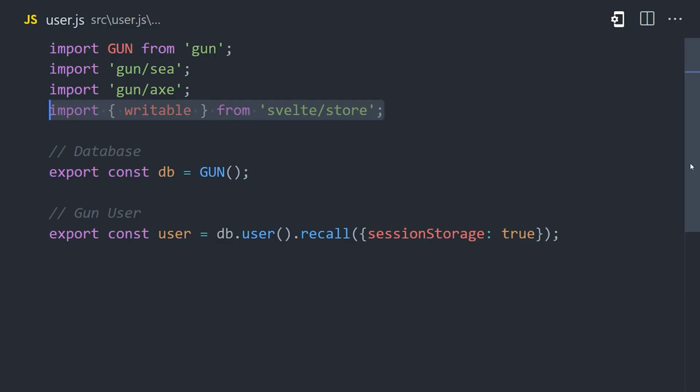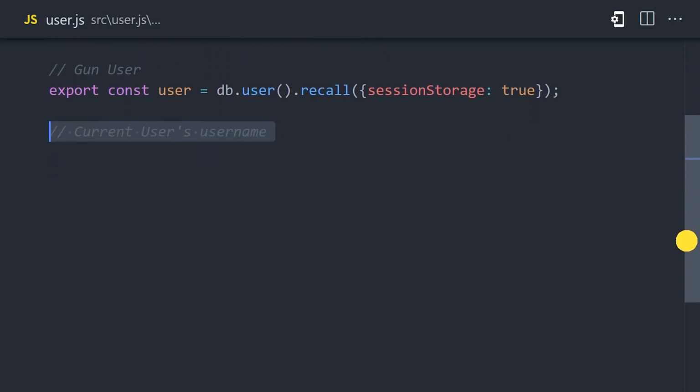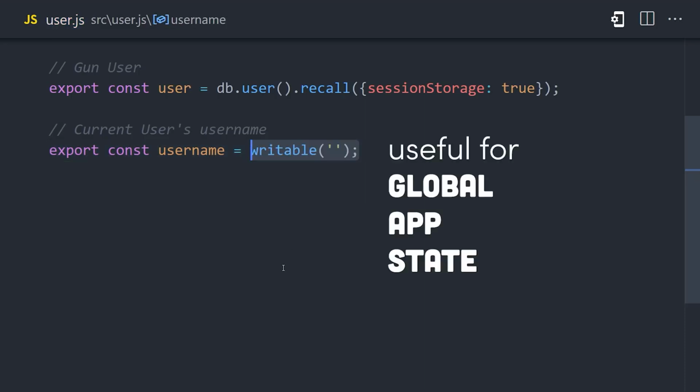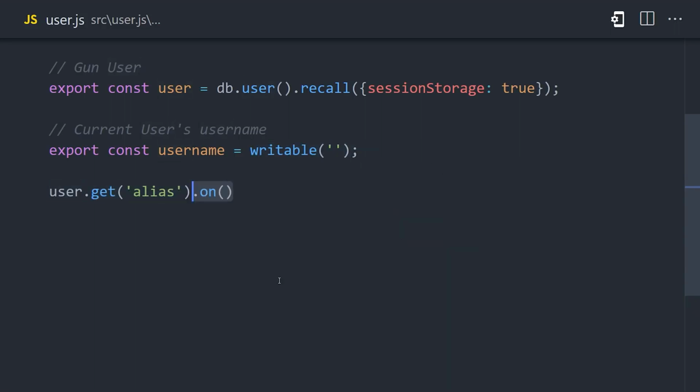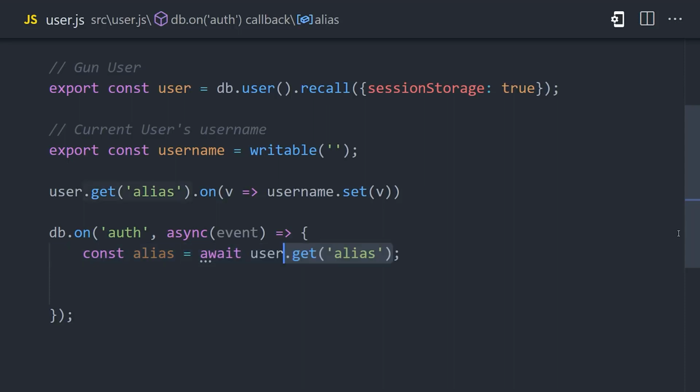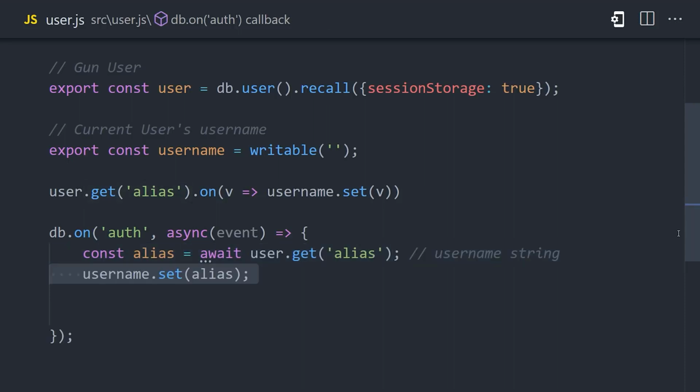Now, we're going to use this value frequently throughout the application, so I'm importing writable from Svelte store to make it reactive. A store is like an observable value that will re-render the UI whenever it's changed, and it can be shared across multiple components. So whenever the alias for the current user updates, we'll set the value of the store to that value. But we also want to listen to changes to the auth state when the user signs in or signs out. To handle that, we'll listen to the auth event on the database and basically do the same thing here where we fetch the alias and then set that as the value on the store.